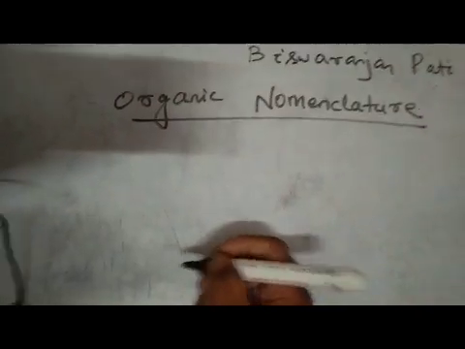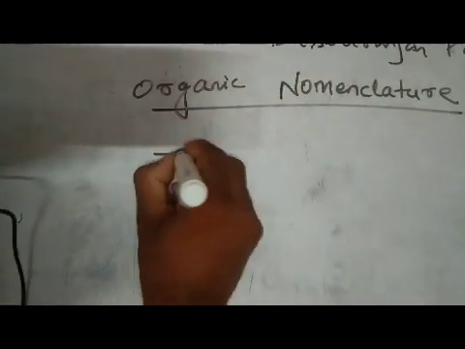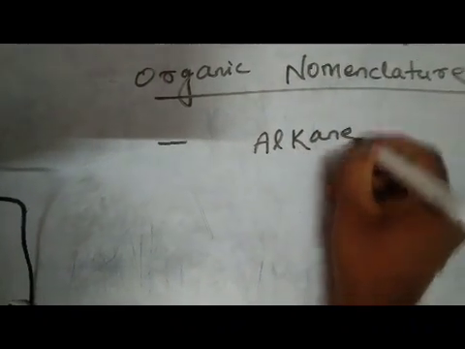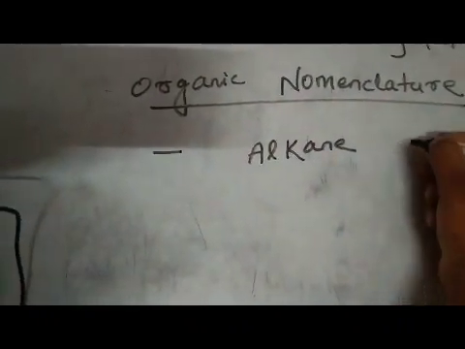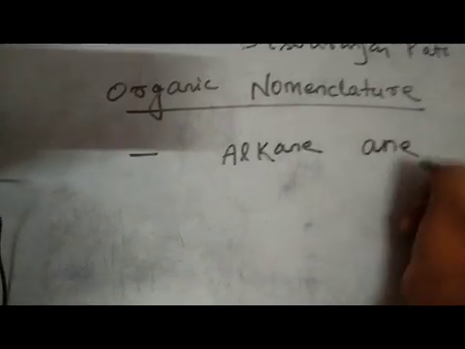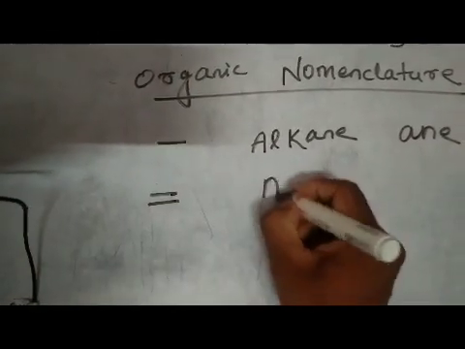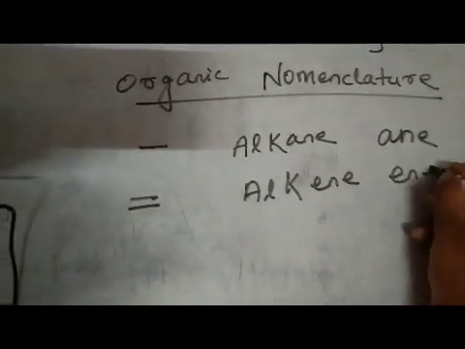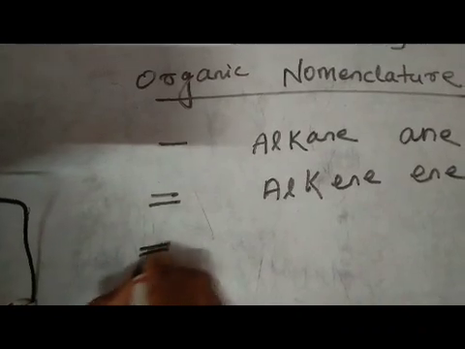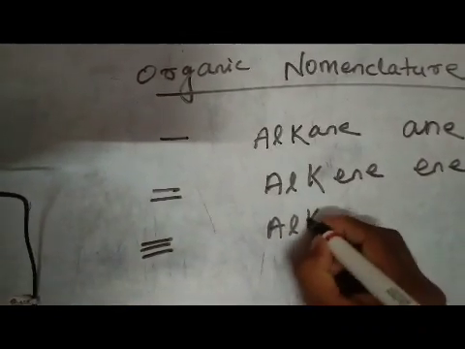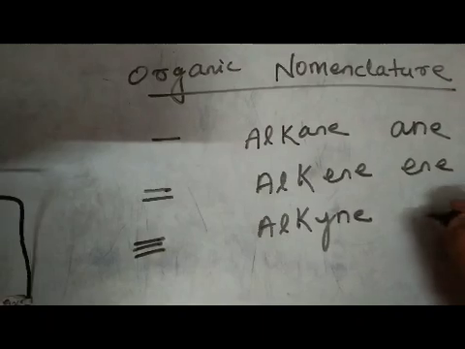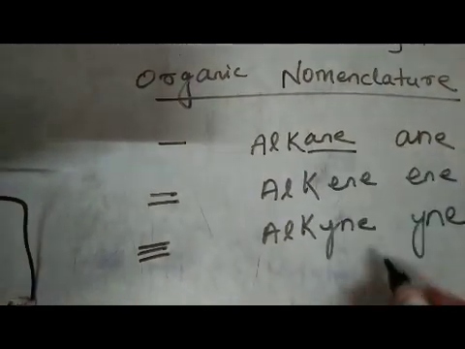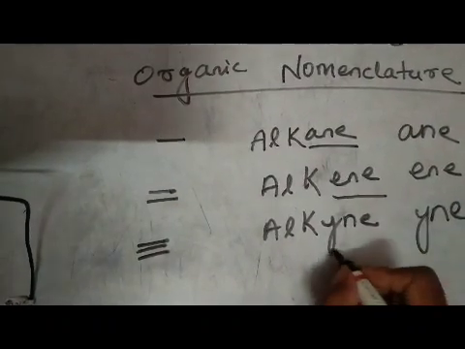In organic nomenclature, you should know the single bond. It is alkane, which contains the suffix ane. If it is a double bond, it is called alkene. The suffix is ene. If it is a triple bond, it is alkyne. The suffix is yne. Single bond ane, double bond ene, and triple bond yne.